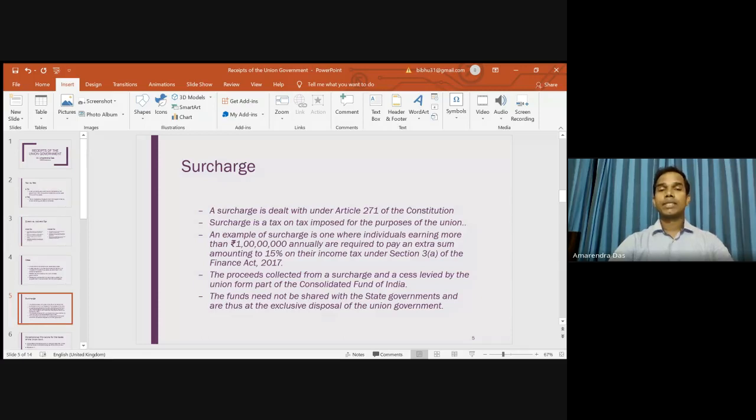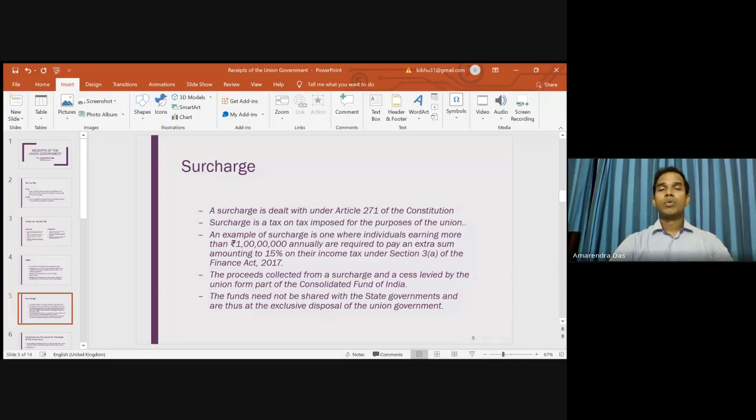But in case of surcharge, again, of course, it is also a tax on tax. That means, suppose your income is more than a crore, then you are paying that 30% of tax. But on your income above 1 crore, you will have to pay 15 percent of that 30 percent that you are paying. So it is a tax on tax.